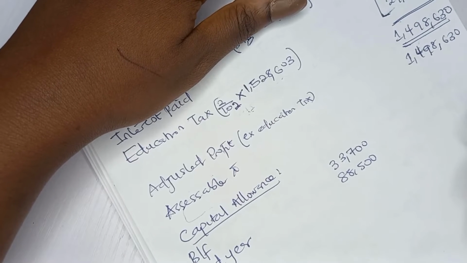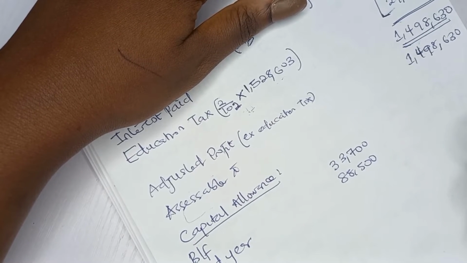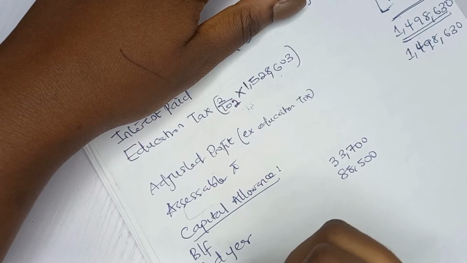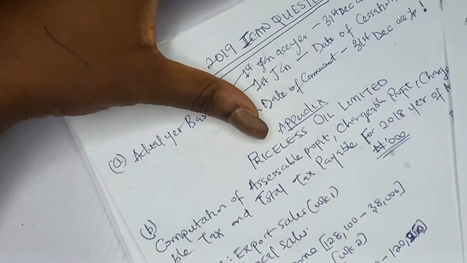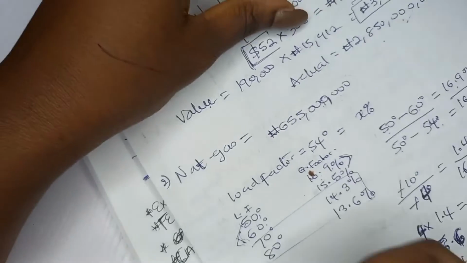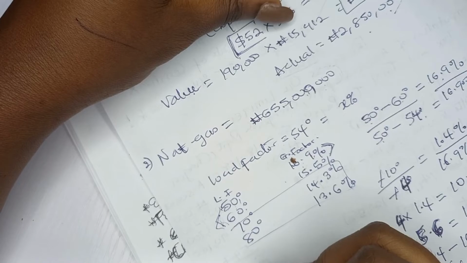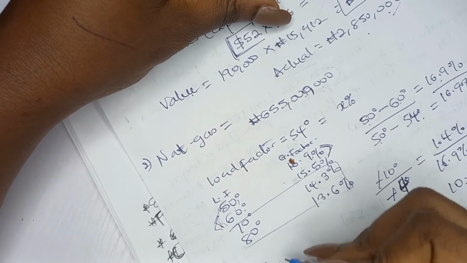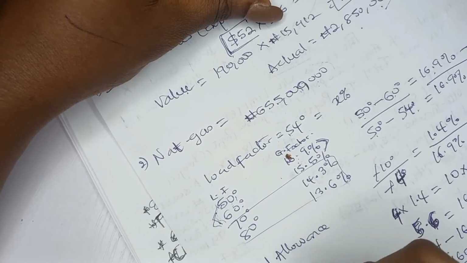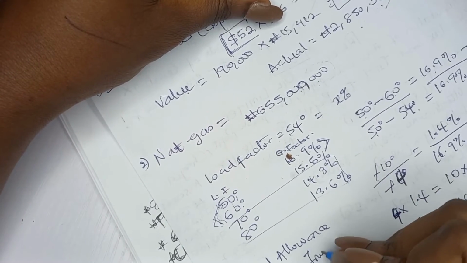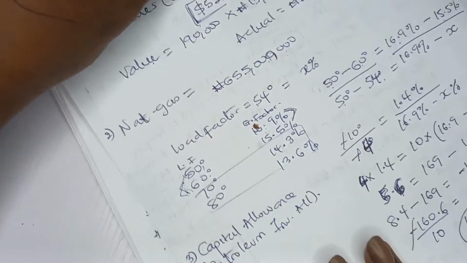Now the petroleum investment allowance. Okay, petroleum investment allowance, workings 3. So let's go and solve in our workings. Just flip to working 3, capital allowance. That is your petroleum investment allowance.